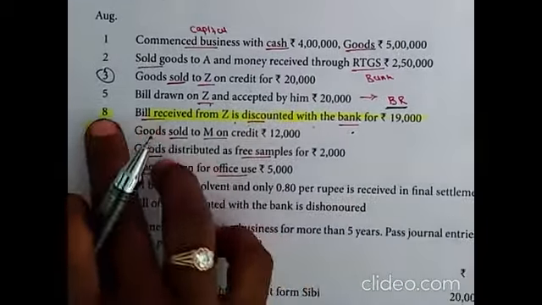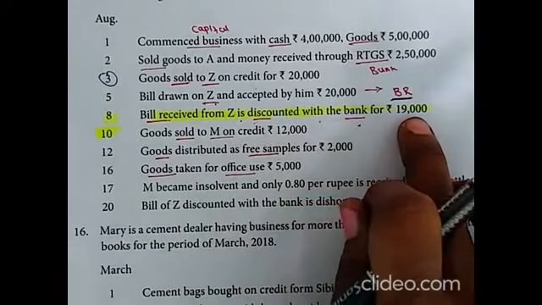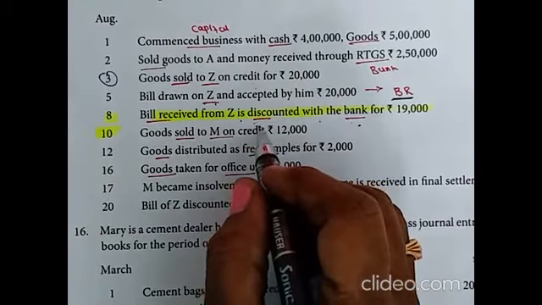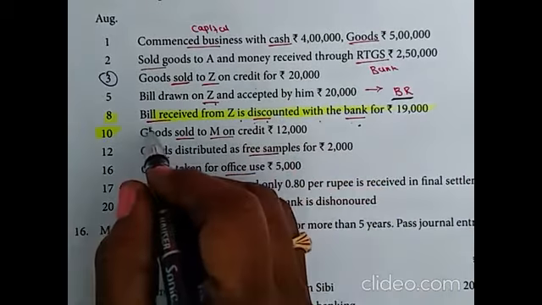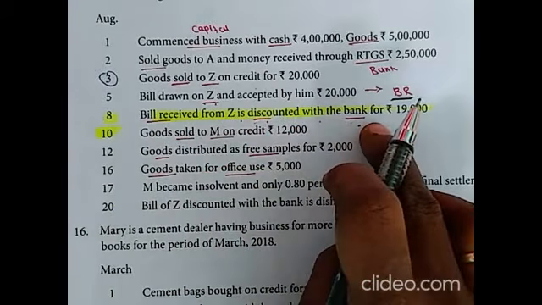Bill received from agent is discounted with bank for rupees 19,000. Involved accounts are bank, discount and bills receivable.